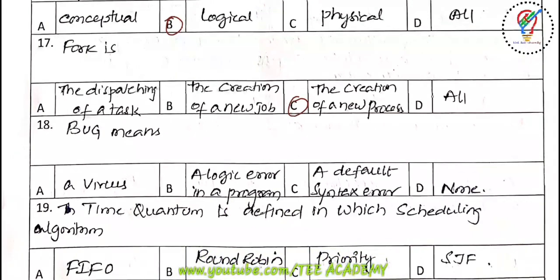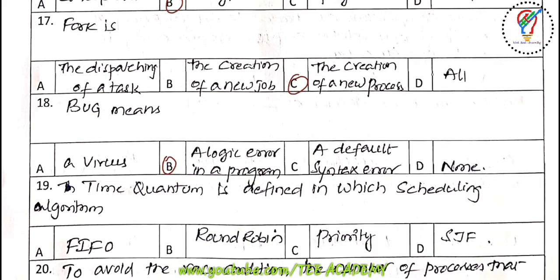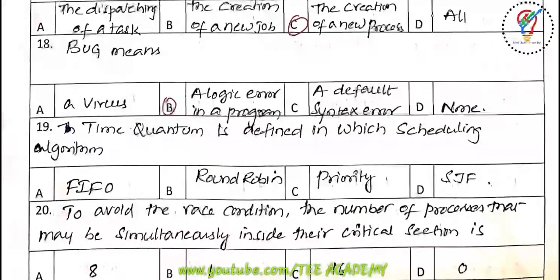Next one, the bug means. The options are: it is a virus, a logical error in a program, a syntax error, D none. So for the 18th one, a bug is nothing but a logical error in a program. Next one, 19th question: the quantum is defined in which of the following scheduling algorithms? The options are FIFO, round robin, priority, HRRN. So it is defined in the round robin scheduling algorithm.